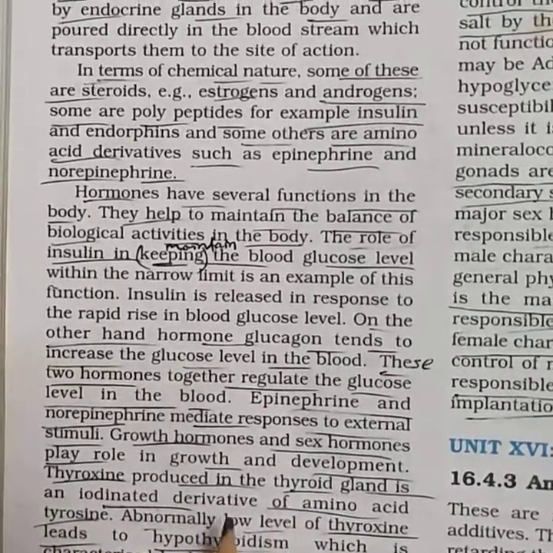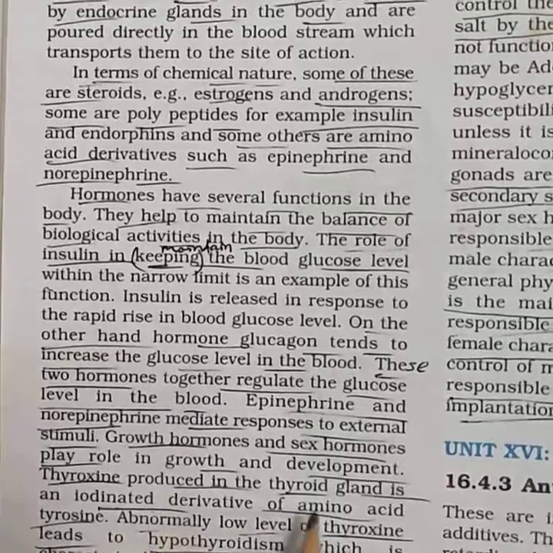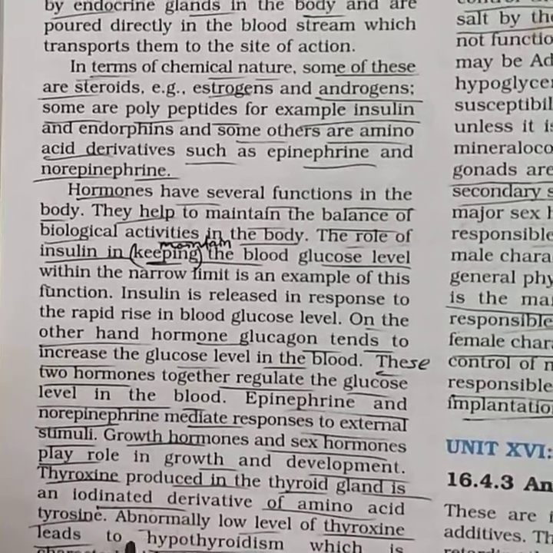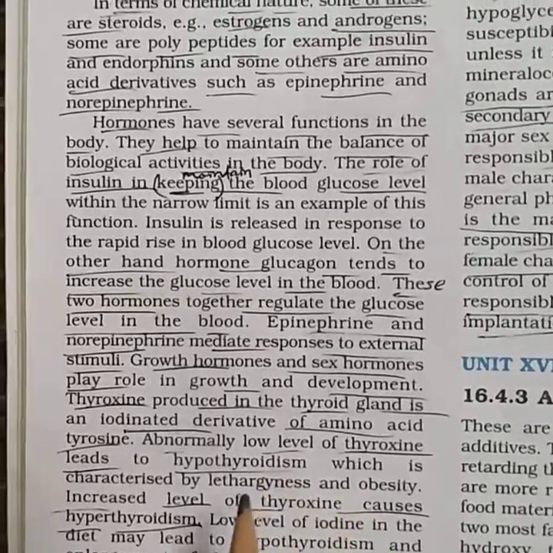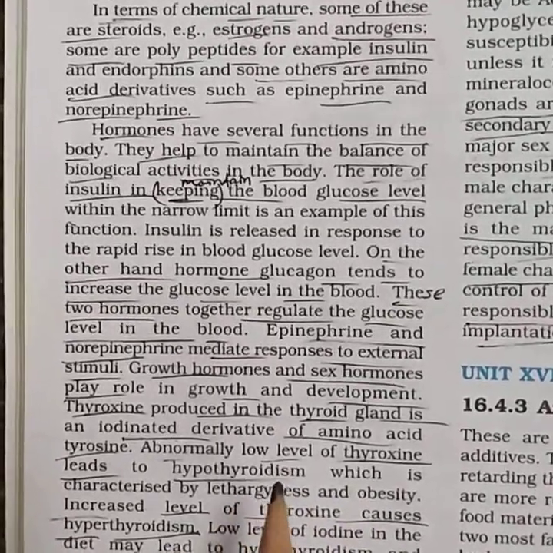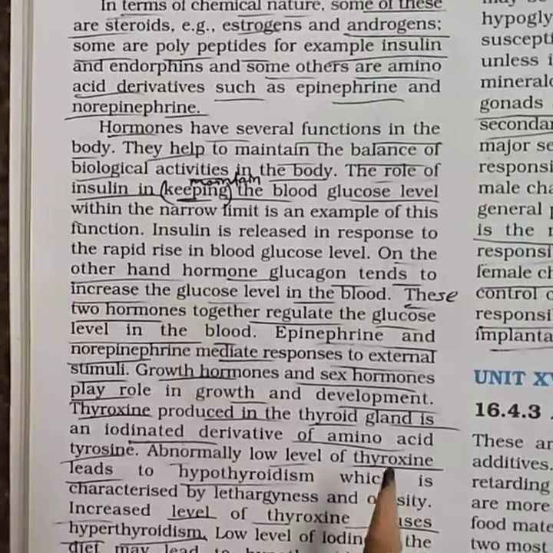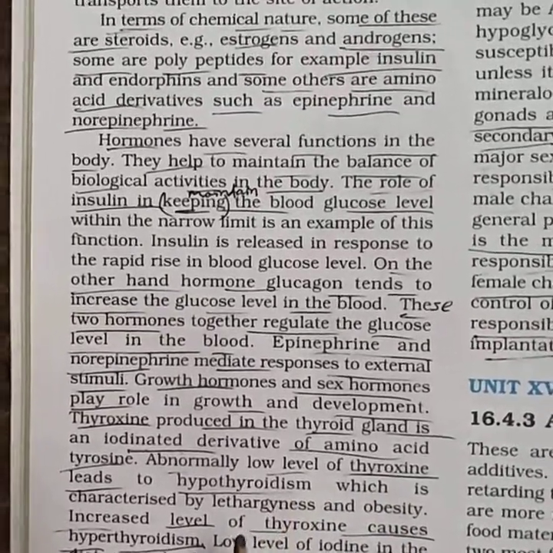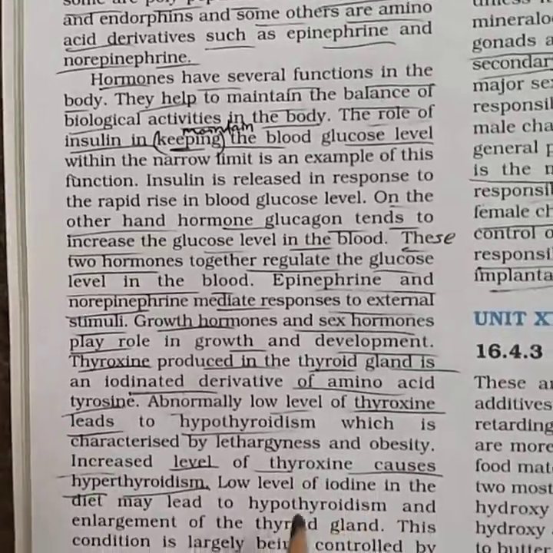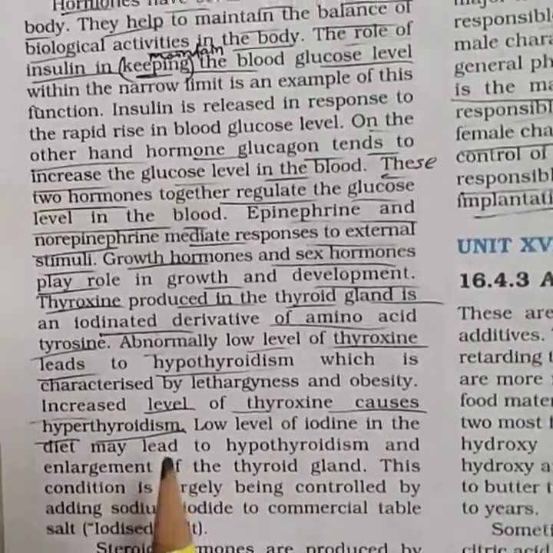It is an iodinated derivative of the amino acid tyrosine. A low level of thyroxine leads to hypothyroidism, and an increased level of thyroxine causes hyperthyroidism.